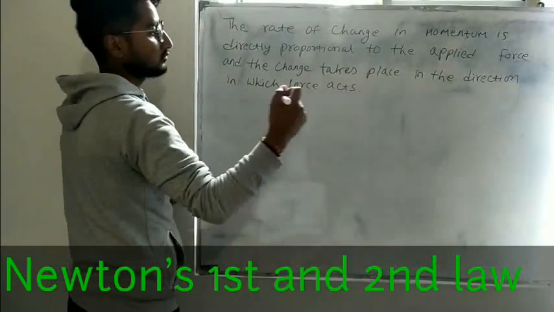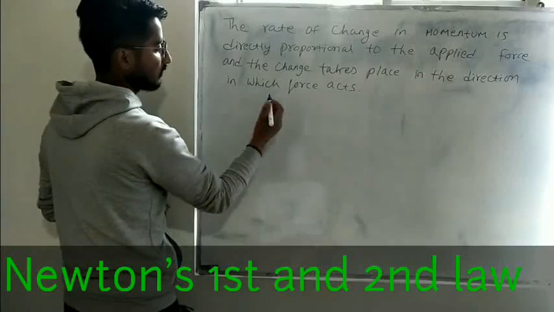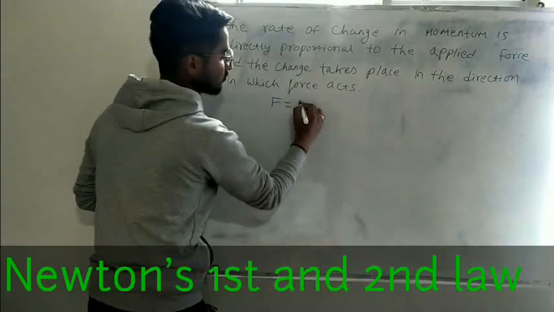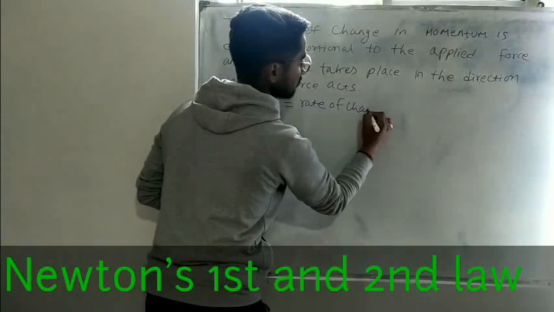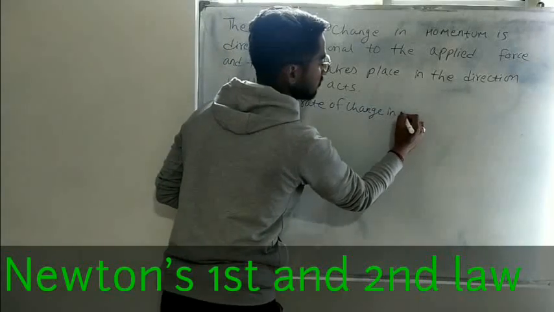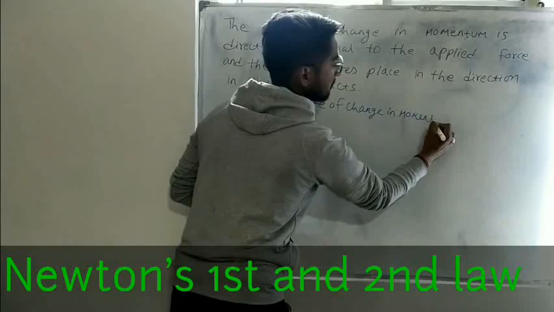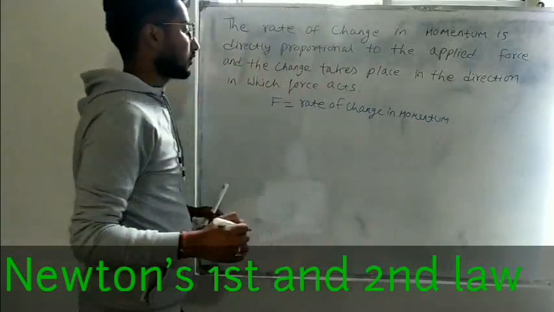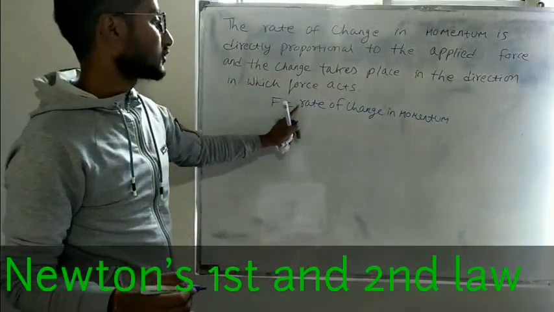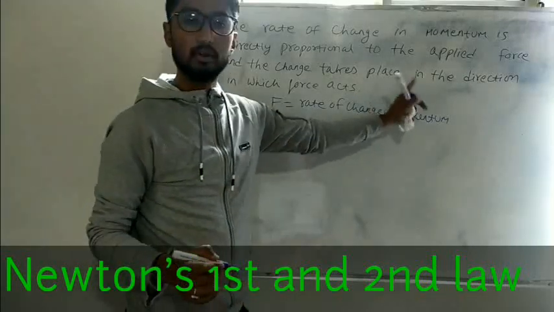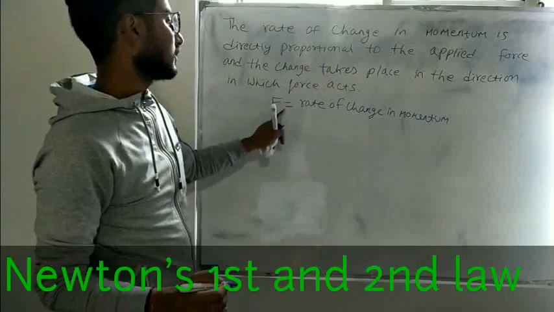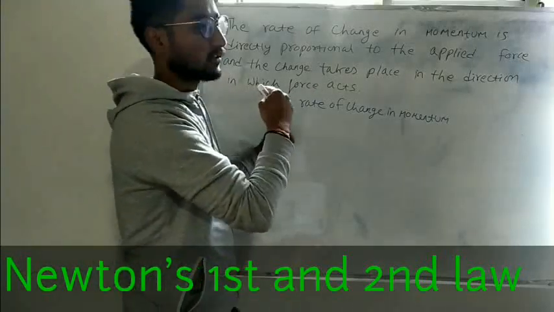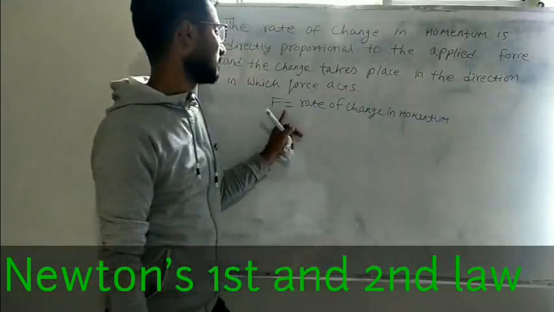According to Newton's second law, force equals rate of change in momentum. Because it is proportional, we are directly writing equal to, imagining we have already removed the proportionality sign.